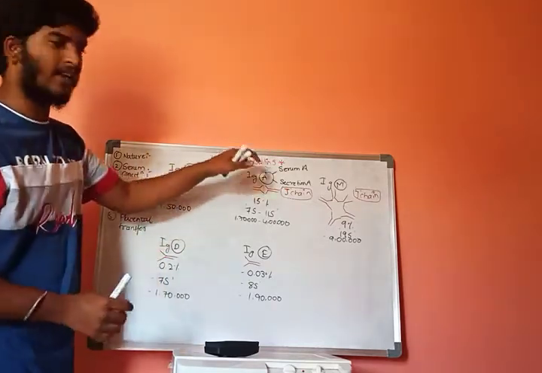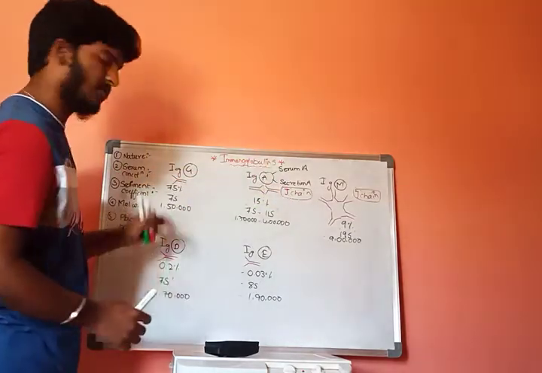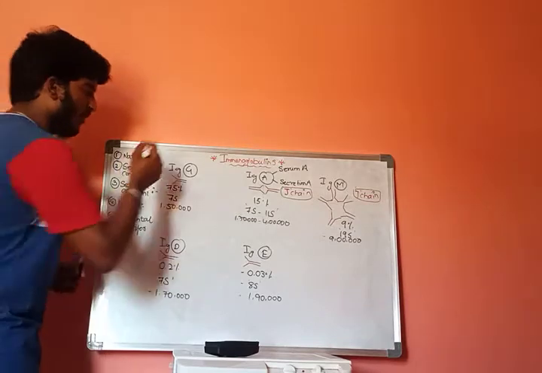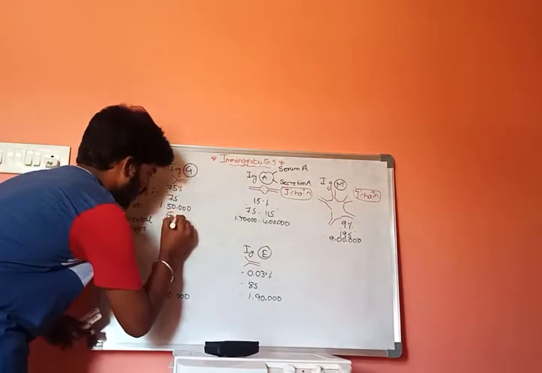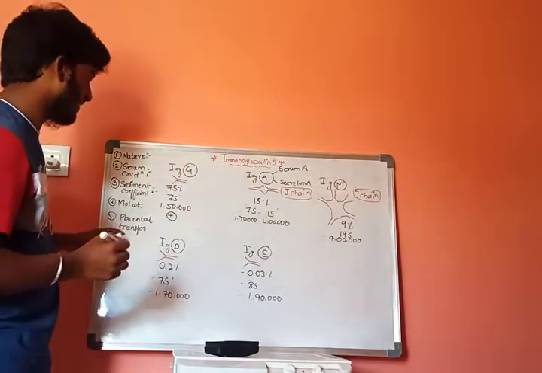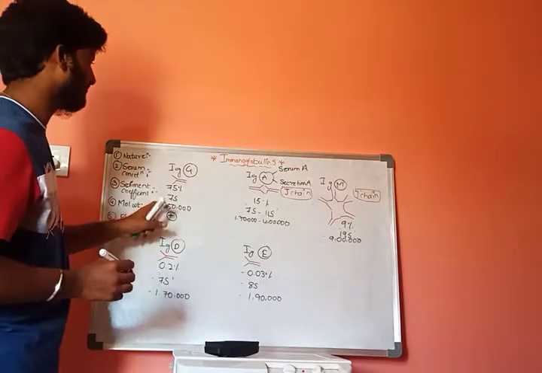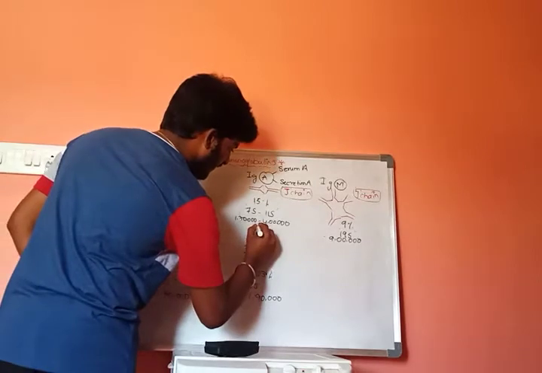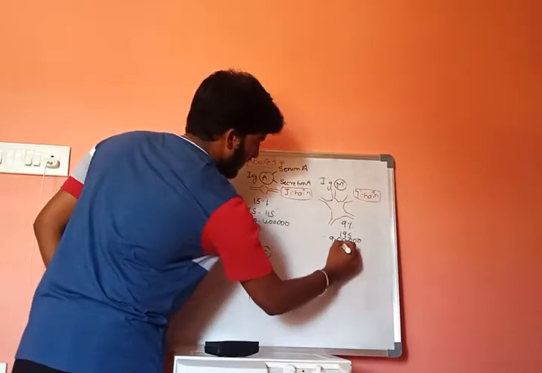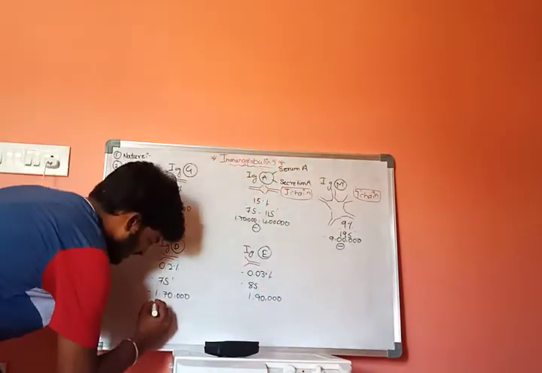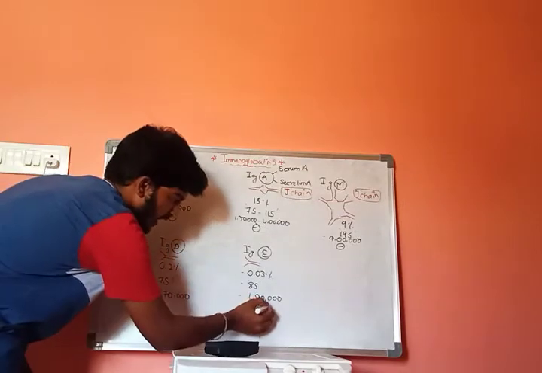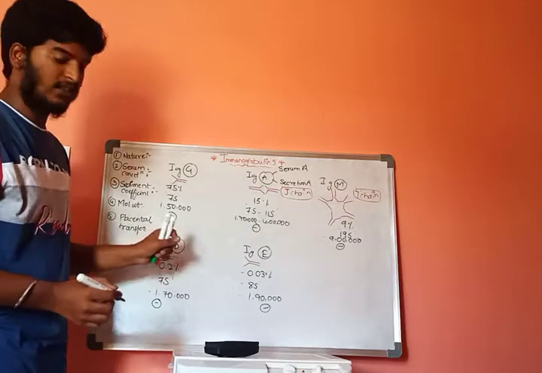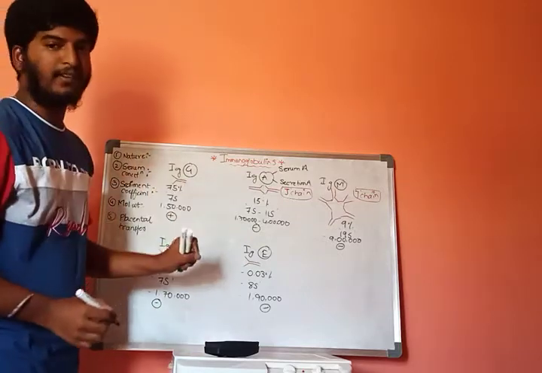These immunoglobulins have the capacity to transfer from mother to child through the placenta. Placental transfer can occur only in G type of immunoglobulin, and it is absent in A, M, D and E types.